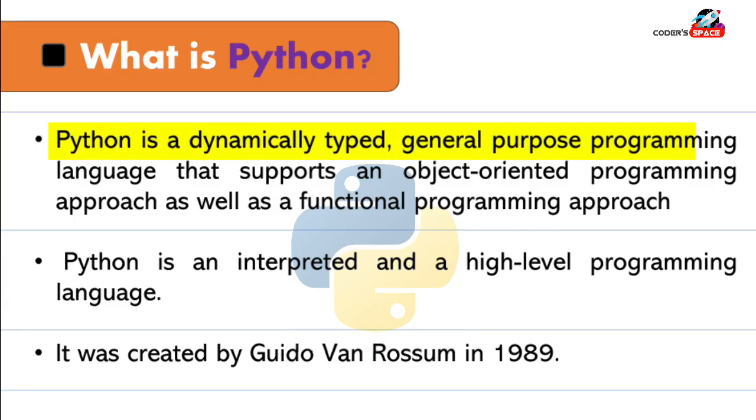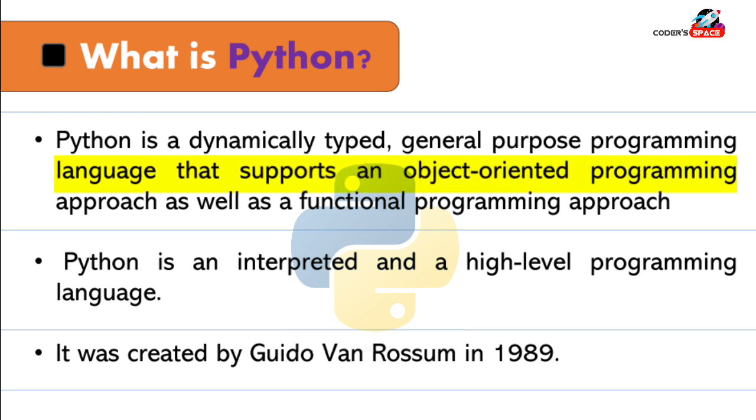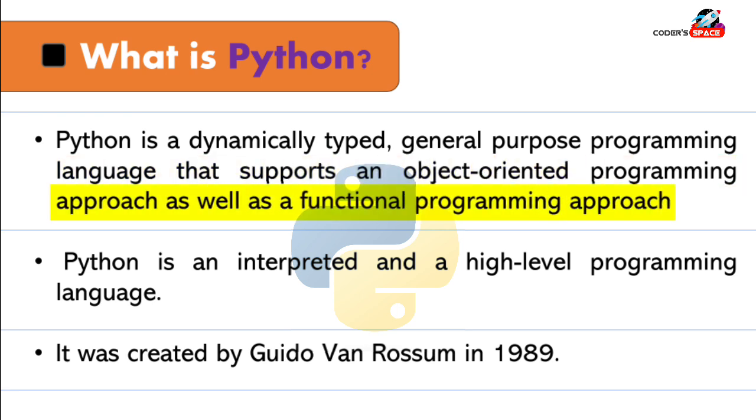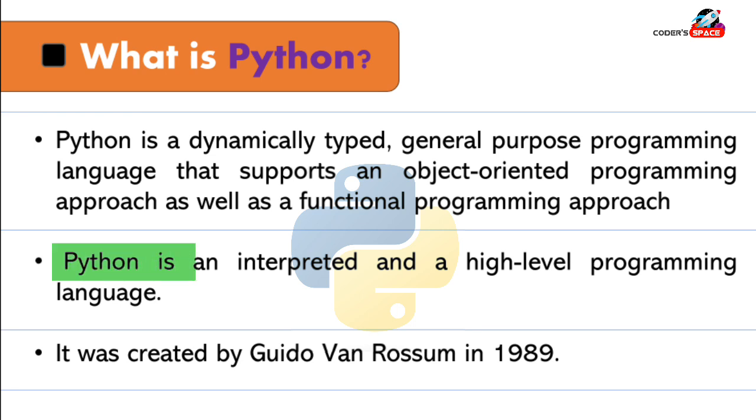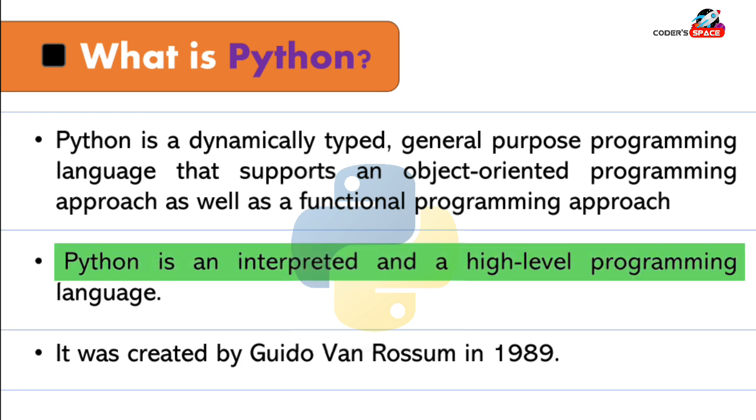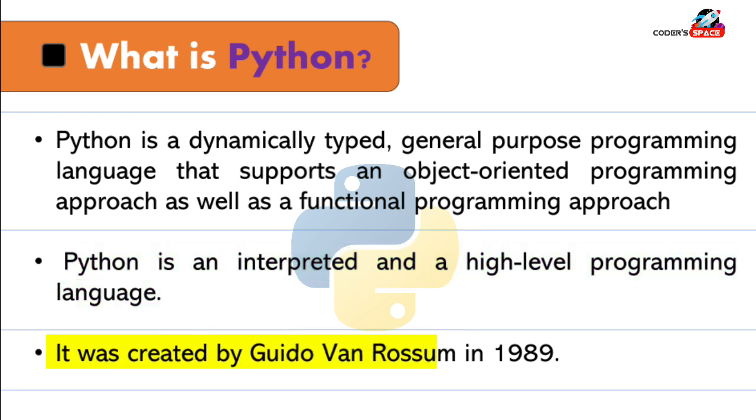Python is a dynamically typed general-purpose programming language that supports an object-oriented programming approach as well as a functional programming approach. Python is an interpreted and a high-level programming language. It was created by Guido van Rossum in 1989.